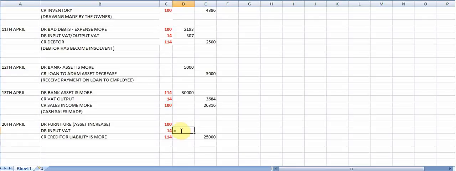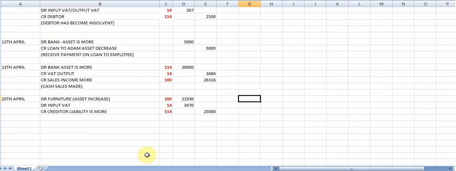For the input VAT, I'm going to say 25,000 divided by 114 times 14. And for the amount of the furniture, 25,000 divided by 114 times 100, which will give you an amount of 21,930 rand.